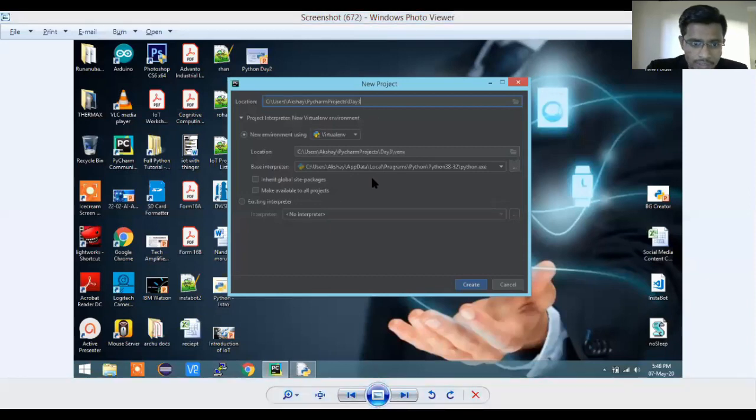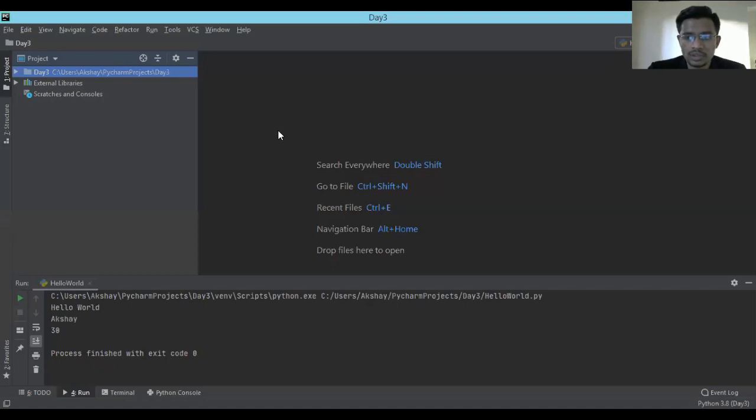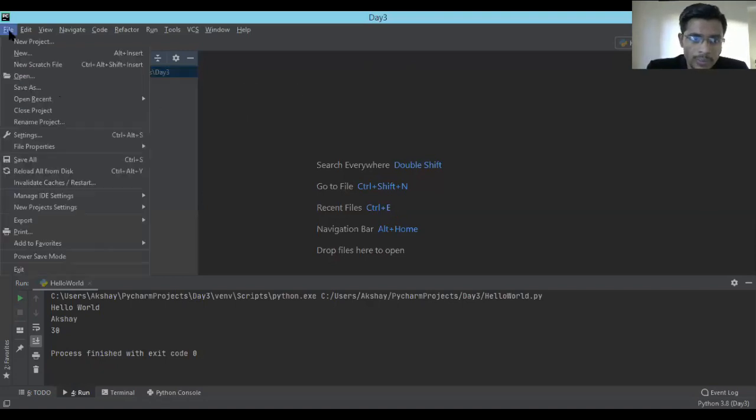Okay, so I'm coming back to PyCharm. Once you are here, you must be seeing this kind of view, so let me give you an overview. This will be pretty much new to you, or if anybody has used it, other than that, the rest of the people, I'm sure it will be really new.